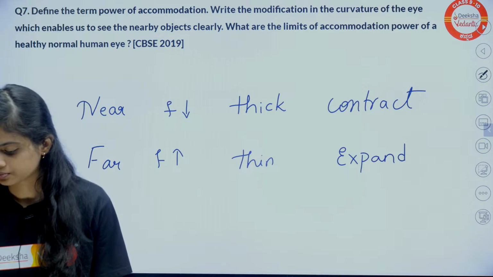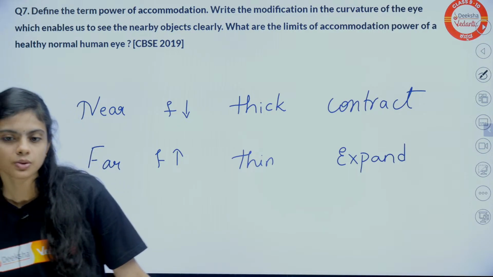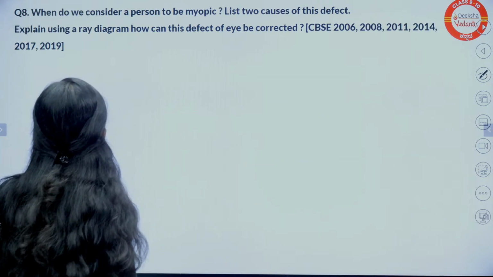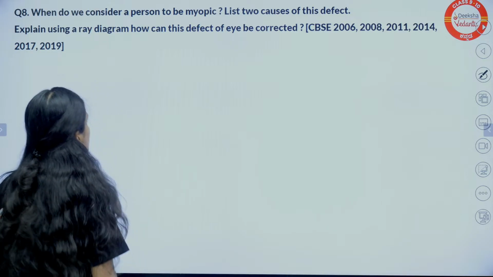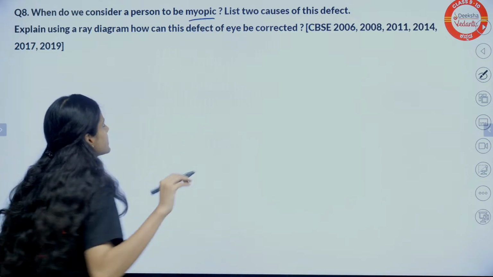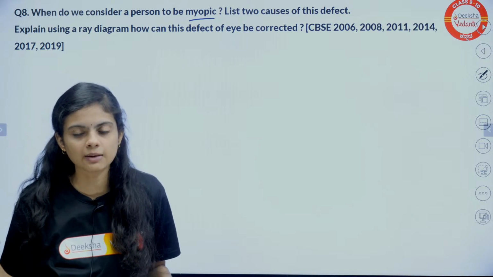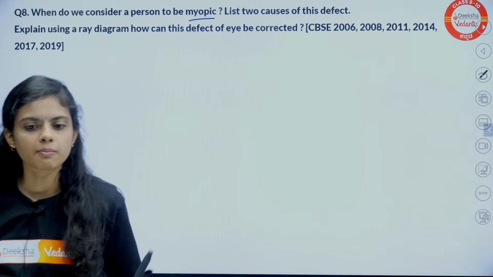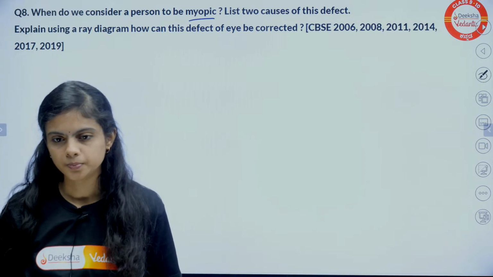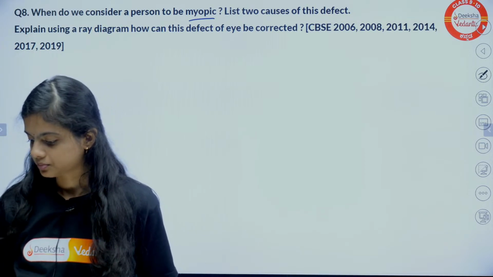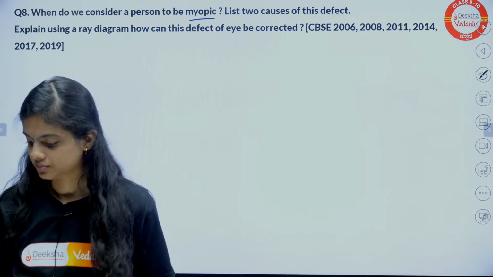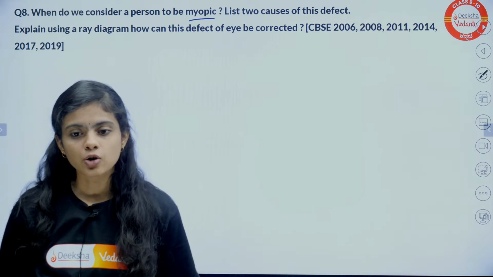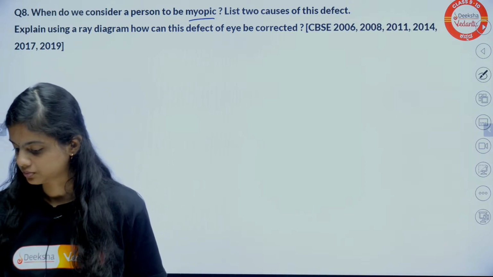Okay, let's move to the next question. Why do we consider a person to be myopic? Myopic means what defect is present in that person? Tell me in the chat. If a person is suffering from myopia, what does it mean? Yes, myopia.